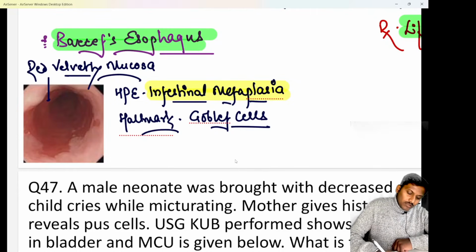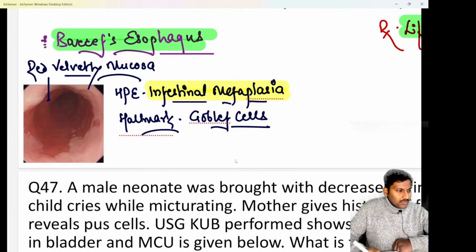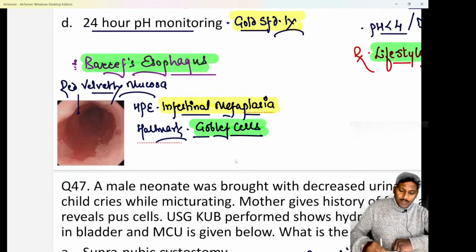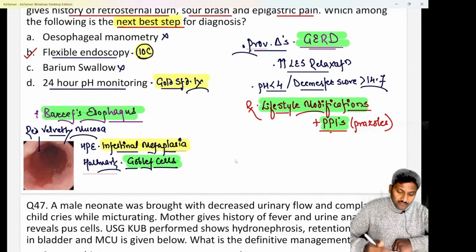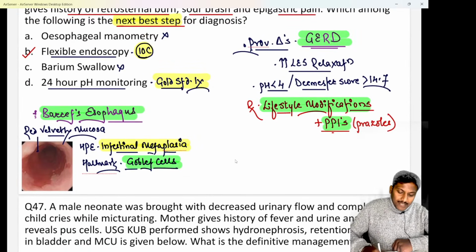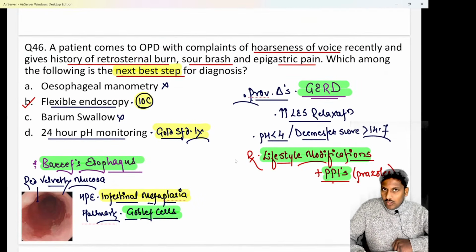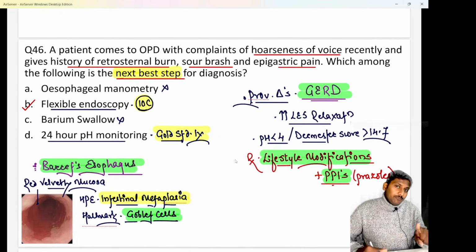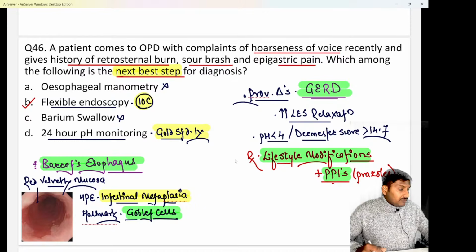And if they ask you what is the hallmark feature of Barrett's esophagus, I hope all of you are quite aware. The hallmark feature of Barrett's esophagus is the goblet cells. The goblet cells are considered the hallmark feature of Barrett's esophagus, and the stain used for goblet cells, we all know, is Alcian blue. The stain that we use for goblet cells is known as Alcian blue stain. Clear? So this is a common question repeated and a common mistake done by everyone.